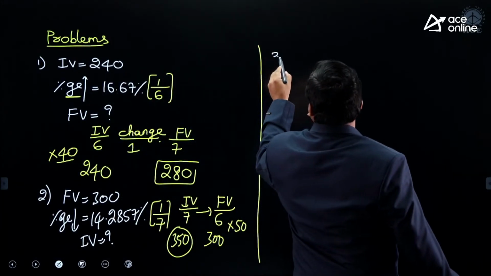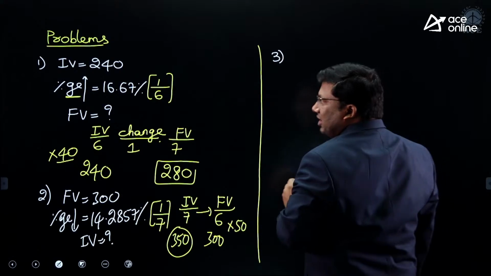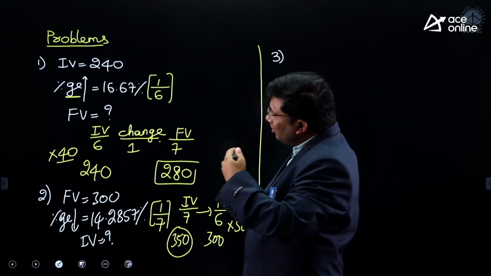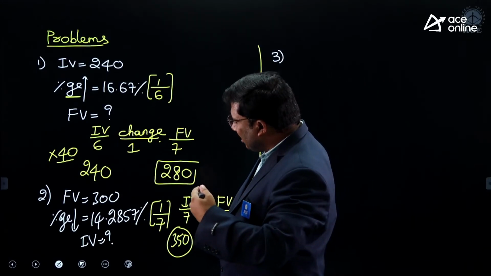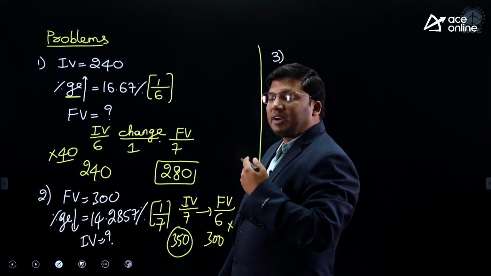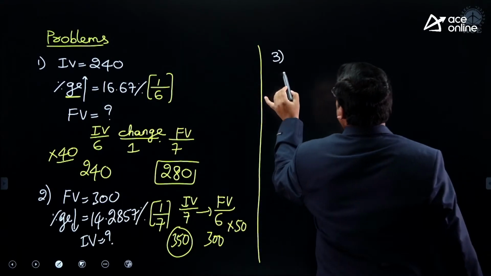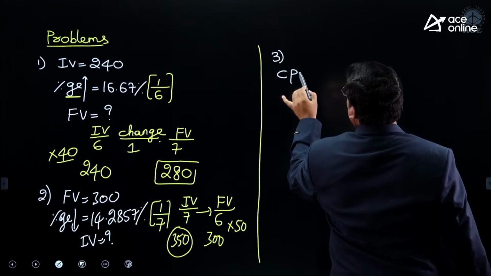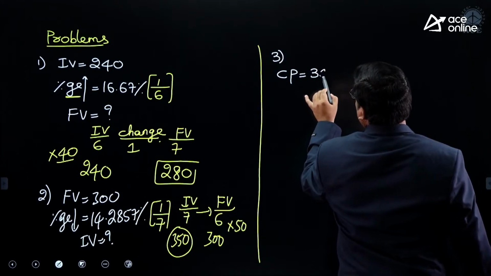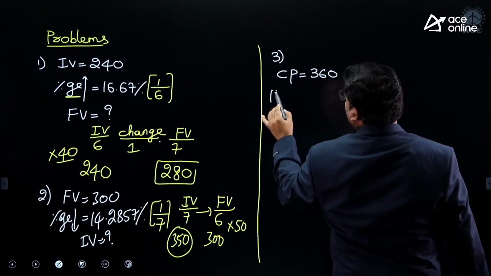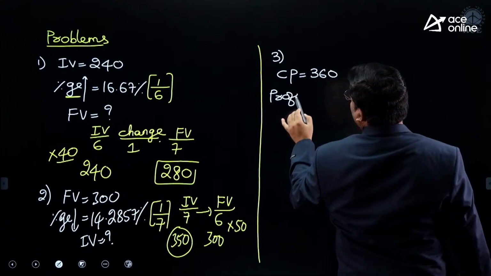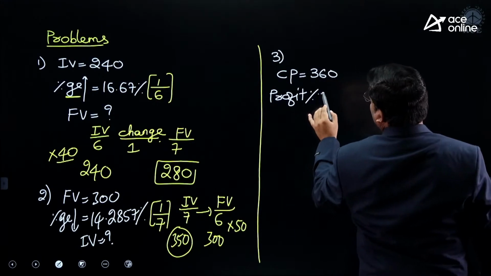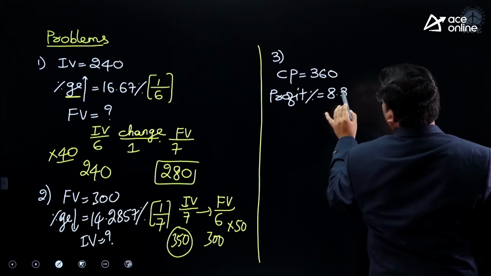Third one. I hope the idea is clear, sir? In one, initial value and percentage increase were given. In the other, final value and percentage decrease were given. Now, cost price is 360. Profit percentage is 8.33 percent.